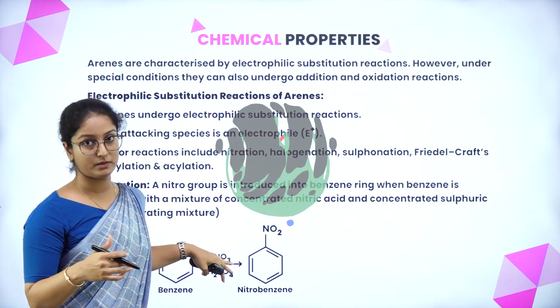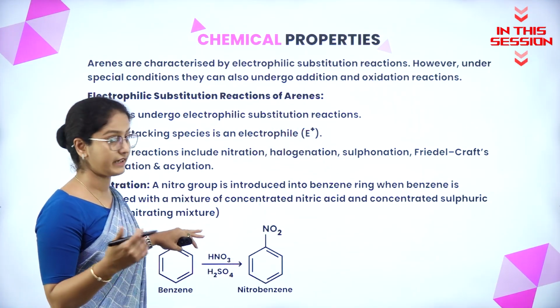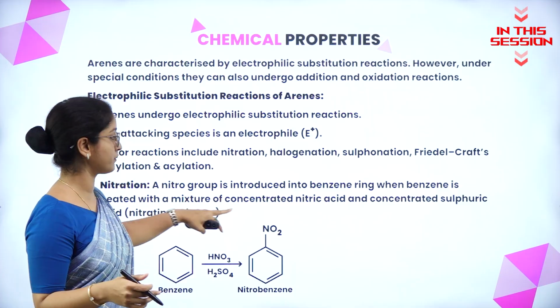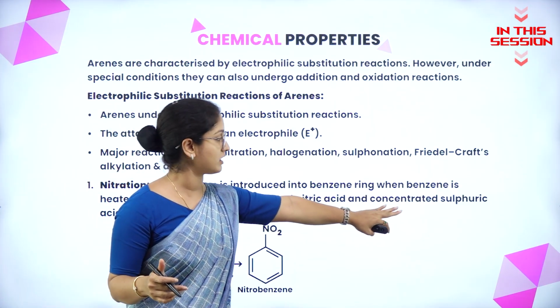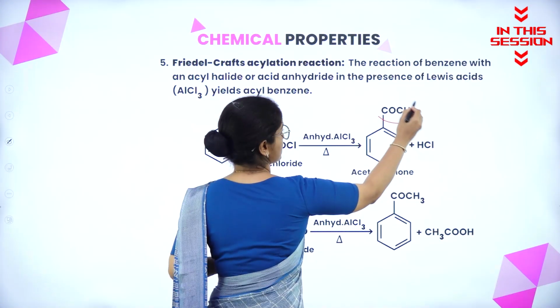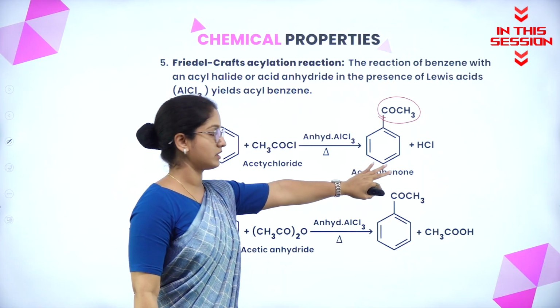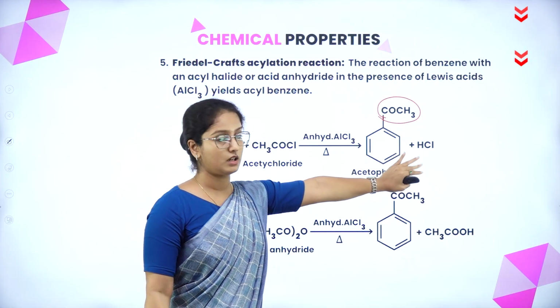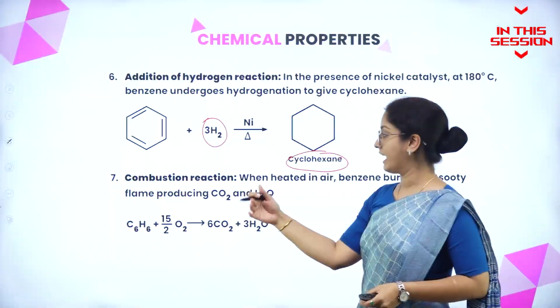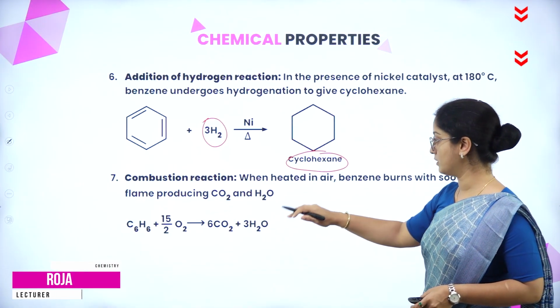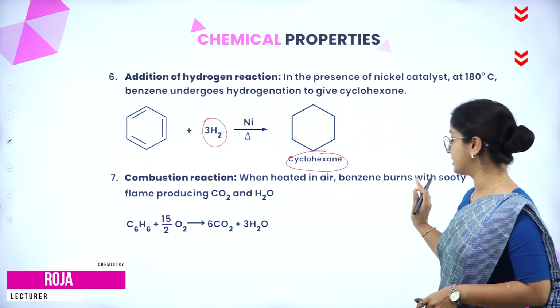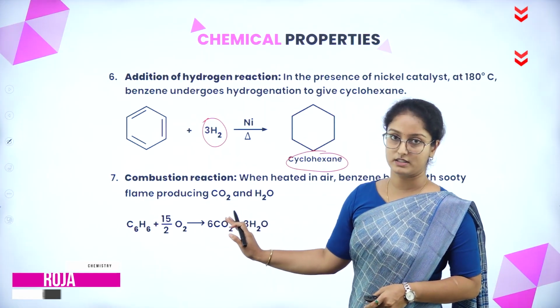When benzene is treated with a nitrating mixture. So nitrating mixture is nothing but a mixture of concentrated nitric acid and concentrated sulfuric acid. COCH3 group gets attached to the benzene ring forming acetophenone, along with that hydrochloric acid. And when it comes to combustion reaction, when heated in air, benzene burns with a sooty flame producing carbon dioxide and water.